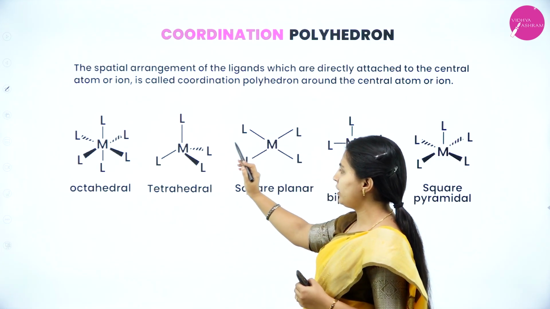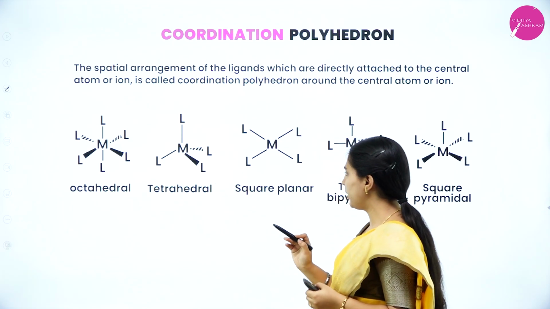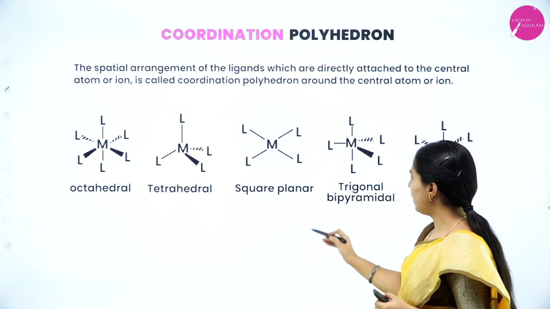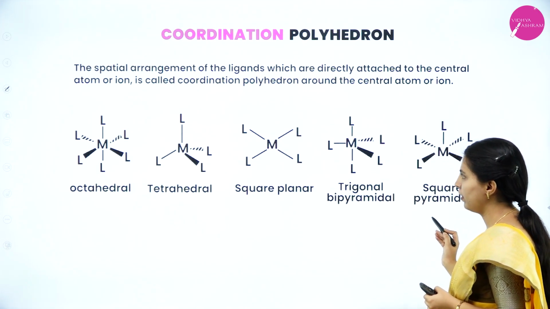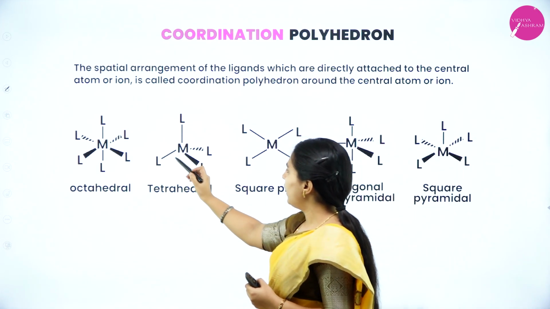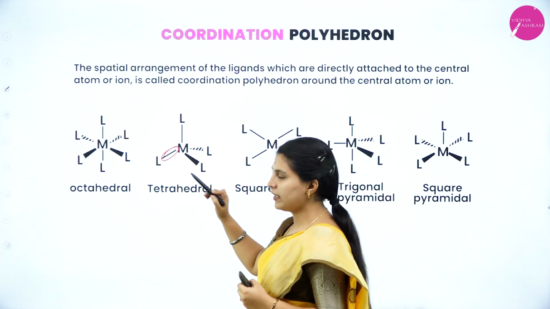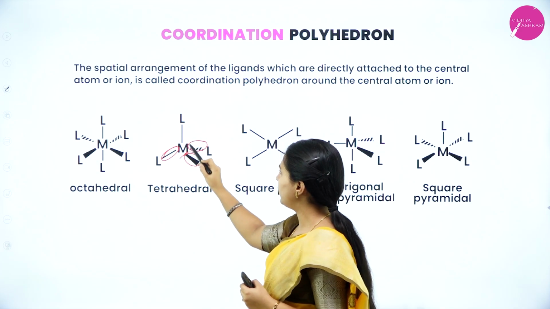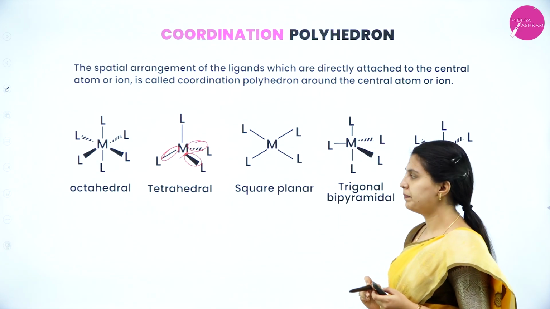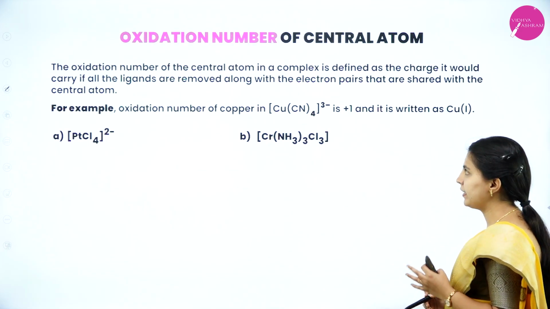Here, 4 ligands with a single metal atom, tetrahedral geometry. Here in square planar, here trigonal bipyramidal and here square pyramidal. And here also, one bond is on the plane as a single line, one is above the plane and this one is below the plane.